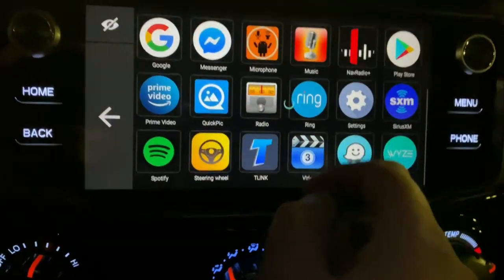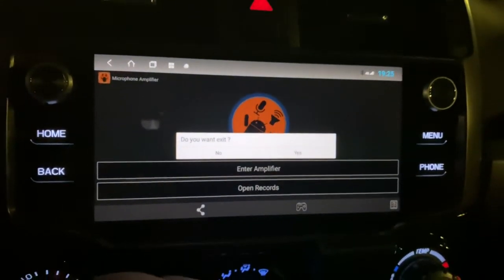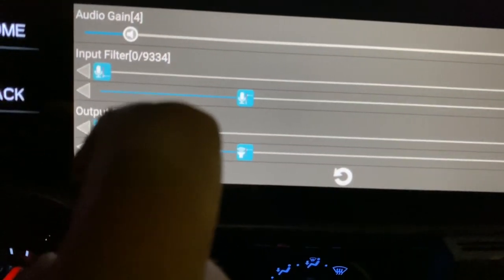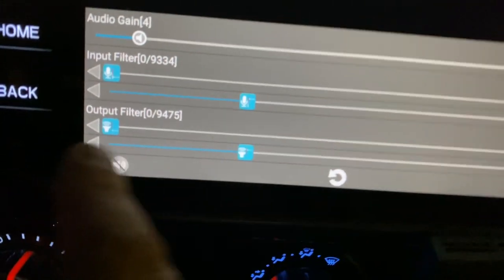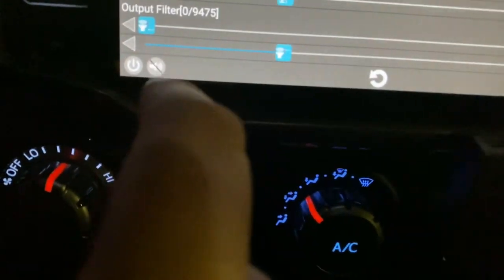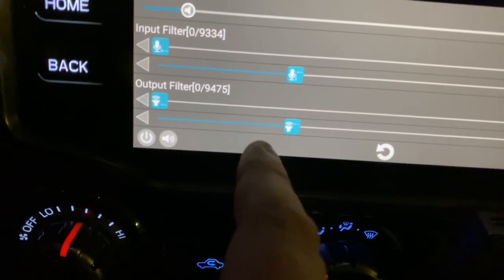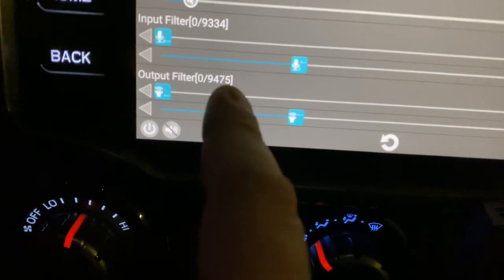Once it's installed, it goes into your app, microphone. Go into the amplifier, put the gain on 4. Don't play with these. In both cases, it's irrelevant. Click this button. If you do not click the speaker button, the microphone feed will be bad and the other